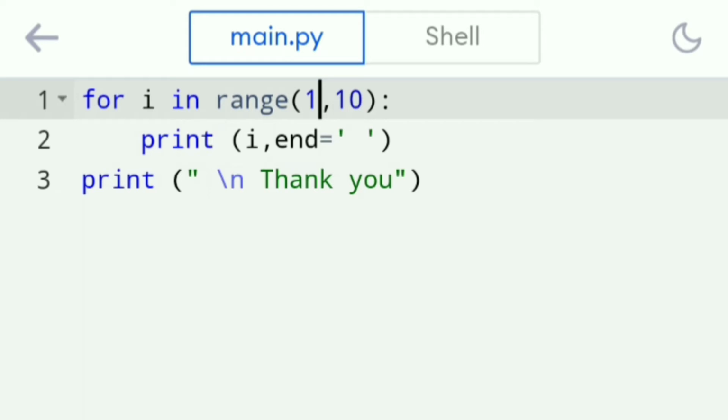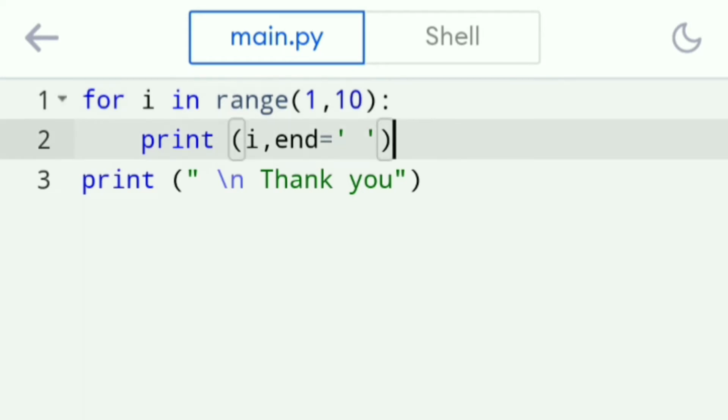The initial value of i is 1 and the target is less than 10. So how many times does it work? The initial value is 1, the target is i should be less than 10, so less than 10 means the last number is 9. So in total 9 times this action block will be executed.